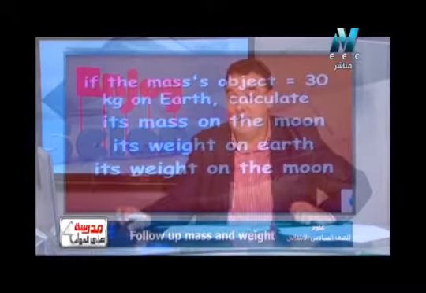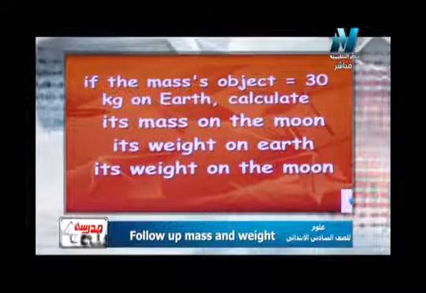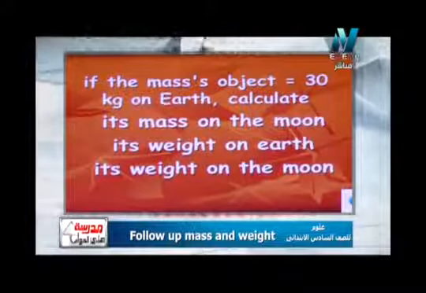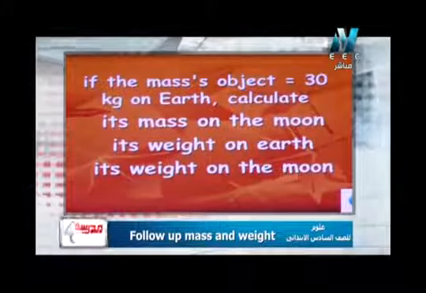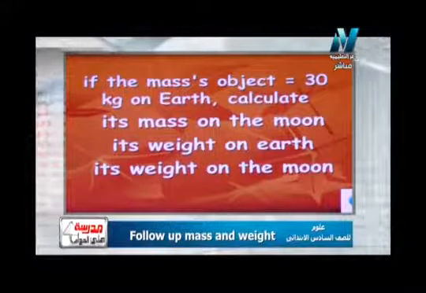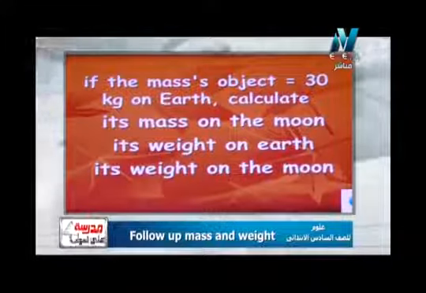The problem says that the mass of an object equals 30 kilogram on Earth. Calculate its mass on the moon, its weight on the Earth, and its weight on the moon. It's a very long problem, but as I promised, we can answer it only with the two laws. First step, I write the two laws.